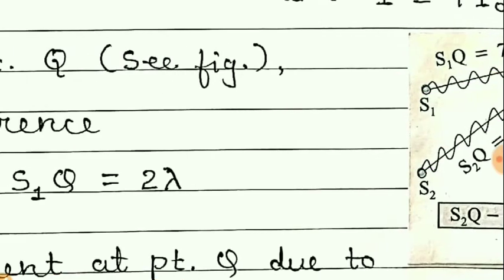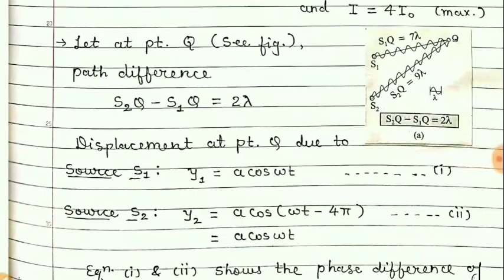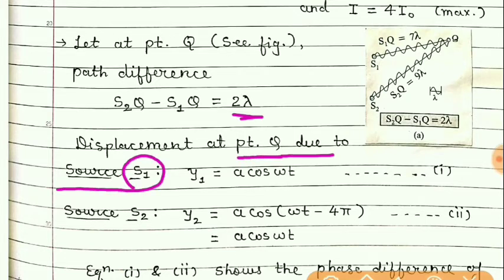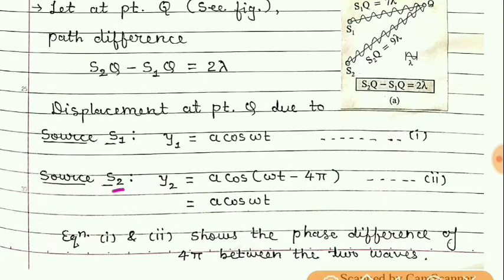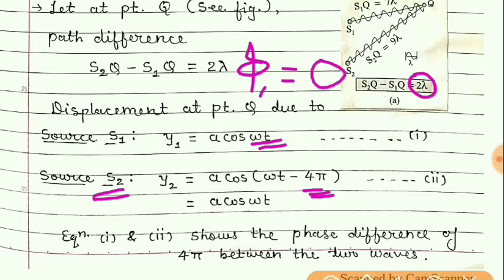And in that case also, what happens when the path difference is 2 lambda? In that case, the displacement at point Q due to source S1 can be given by the wave equation as y1 is equal to a cos omega t, and for the second source, as the path difference is 2 lambda, the phase of the second wave with respect to the first wave, we have taken the phase of the first wave to be 0, that is phi 1 we have taken 0.